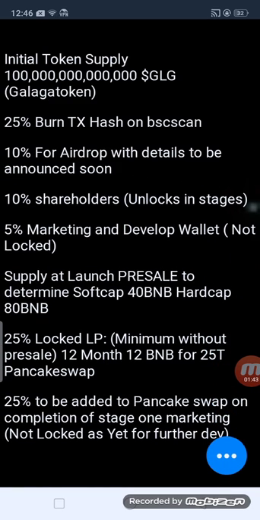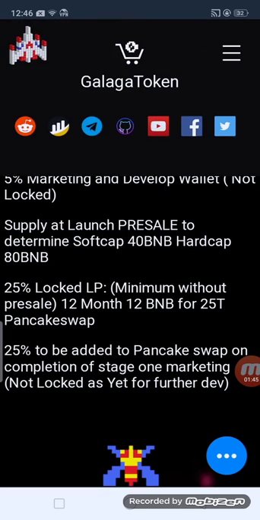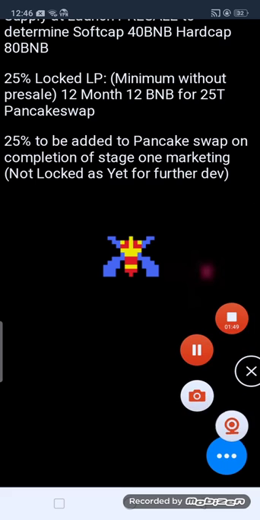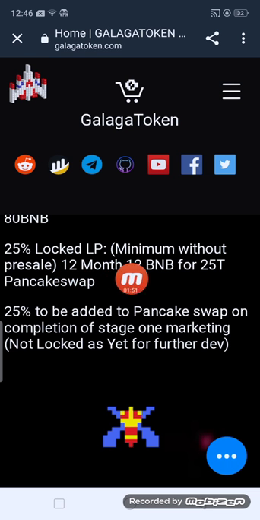Presale soft cap 14 BNB, hard cap 18 BNB. 25% locked LP. Minimum per buy 20%, 12 BNB for PancakeSwap, 25% to be added to PancakeSwap.